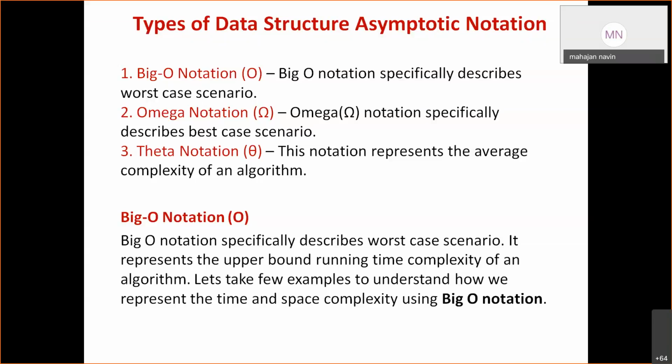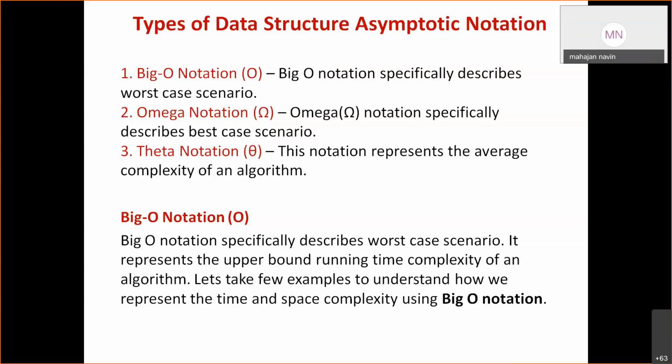So what is big O? Big O notation specifically describes the worst case scenario. Second, omega notation. Omega notation specifically describes the best case scenario. And theta notation, this notation represents the average complexity of an algorithm. Okay, big O notation specifically describes the worst case scenario. It represents the upper bound running time complexity of an algorithm.